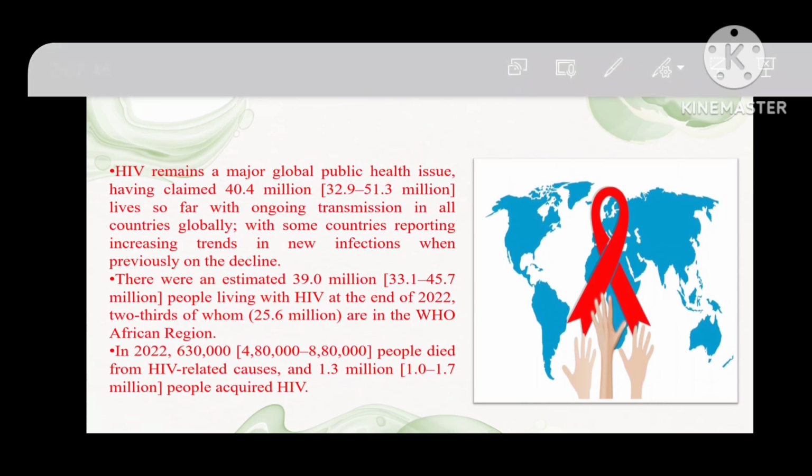HIV remains a major global public health issue, having claimed 40.4 million lives so far, with ongoing transmission in all countries globally, and some countries reporting increasing trends in new infections when previously on the decline. There were an estimated 39.0 million people living with HIV at the end of 2022, two-thirds of whom are in the World Health Organization African region. In 2022, 630,000 people died from HIV-related causes, and 1.3 million people acquired HIV.